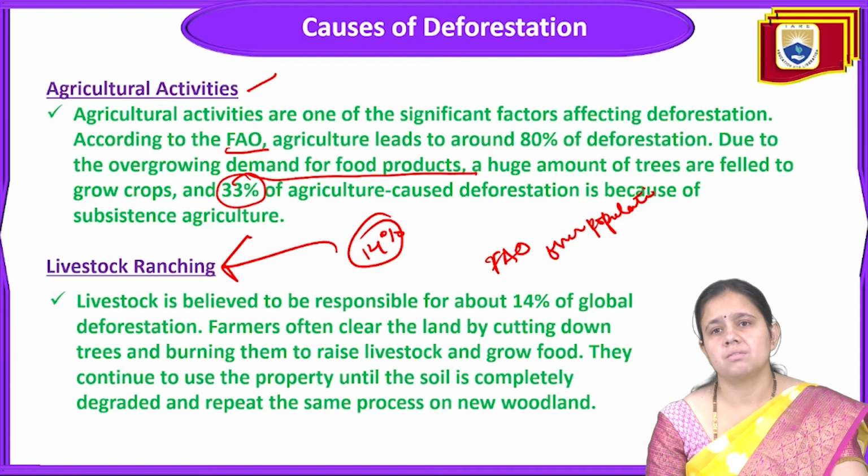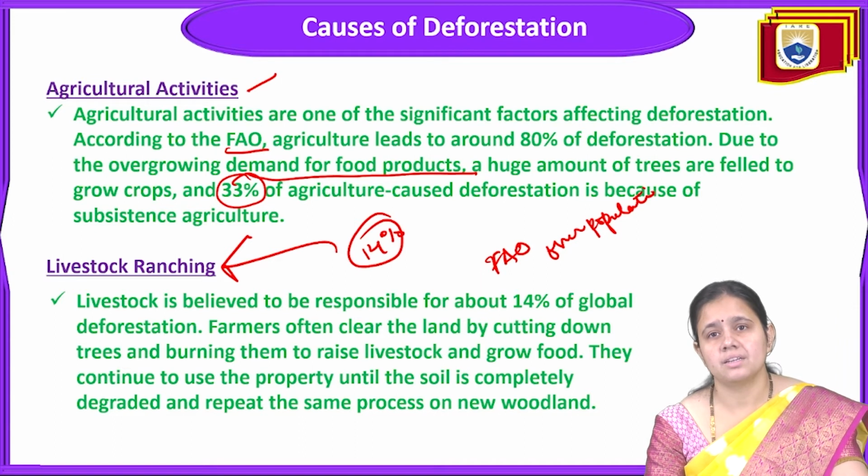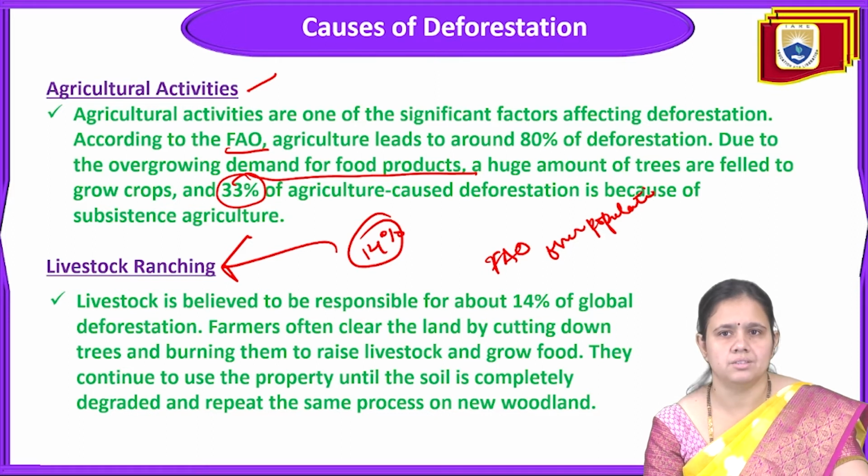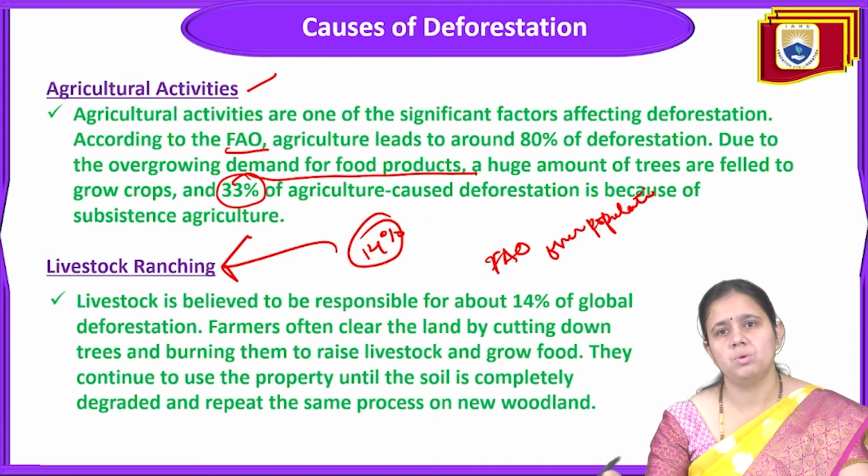Due to that, farmers often clear the land by cutting down trees and burning them to raise their livestock and grow food. They grow food at that place, and continue to use the property until the soil is completely degraded. Then the soil becomes unfit for agriculture, and they repeat the same process on a new land.